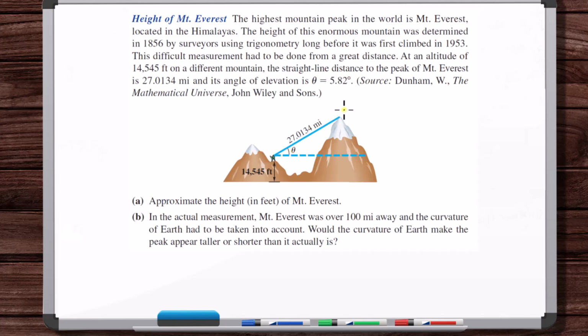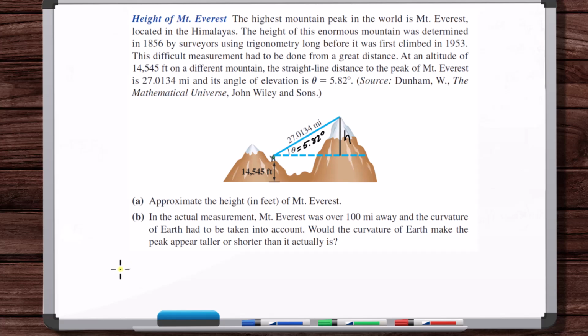So now with this distance, can we go ahead and calculate the height of Mount Everest? Yes. So what we're going to do is, we'll call this H, and the height of Mount Everest is H plus 14,545. So this theta is 5.82 degrees.